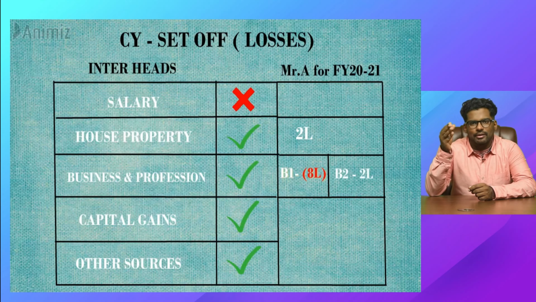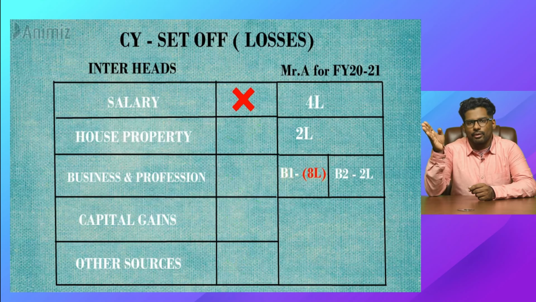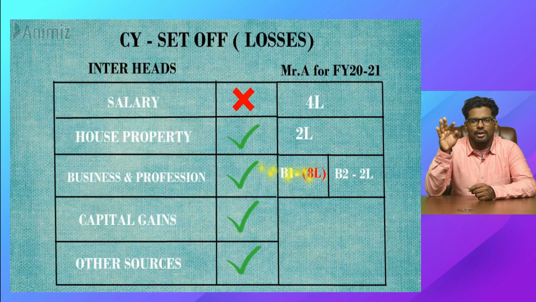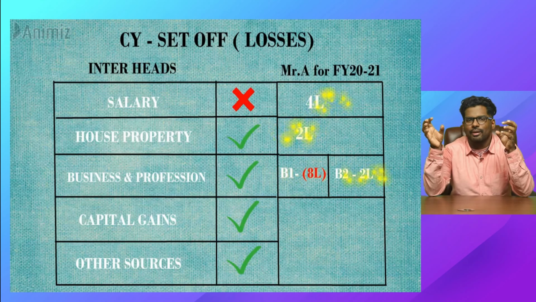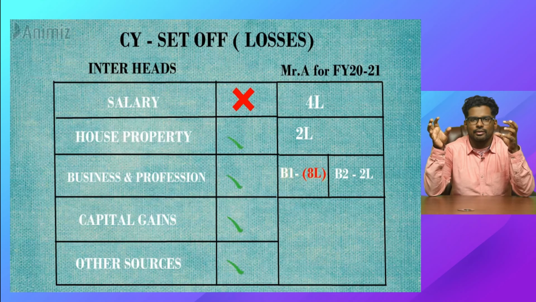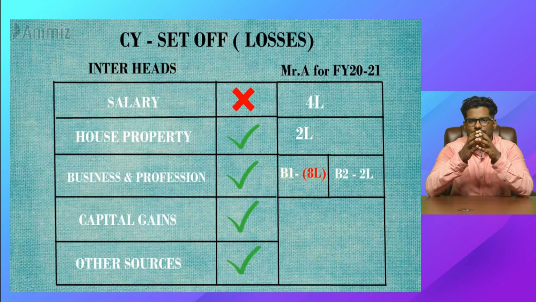In other business you have made profits of 2 lakhs, and in salary you have got a salary of 4 lakhs. So totally you have 8 lakhs of losses, and another 8 lakhs of other incomes. Bluntly, if you see 8 lakhs and 8 lakhs, you are sitting with zero income, right?